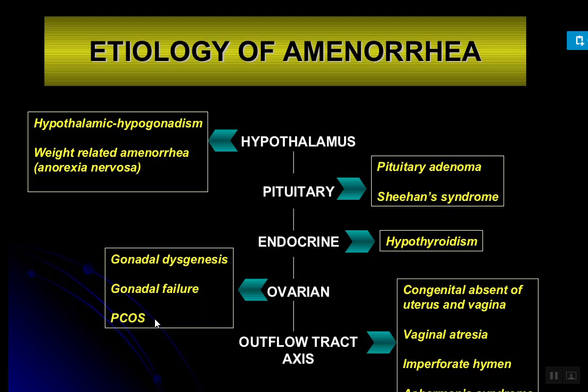Next is hyperandrogenemia. Okay, androgens are male hormones. So if there are high blood levels of the male hormones, then there is amenorrhea. Next, premature ovarian failure, meaning the ovaries are not mature enough to release the ovum every month. Next disorder, a congenital disorder, is Turner syndrome.